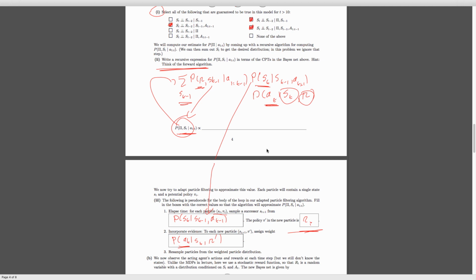Then we have this weighted distribution, and we use our sampling trick to sample from it, ending up with copies that are proportional to the weight. So if we have two particles, one with weight 0.6 and one with weight 0.4, we can sample from this distribution by taking a uniform distribution and checking if it's less than 0.6 or greater than 0.6. We sample a bunch of times, and we get a bunch of particles with uniform weight. This is because it's annoying to keep track of weights when doing inference online, and this lets us remove the weights.